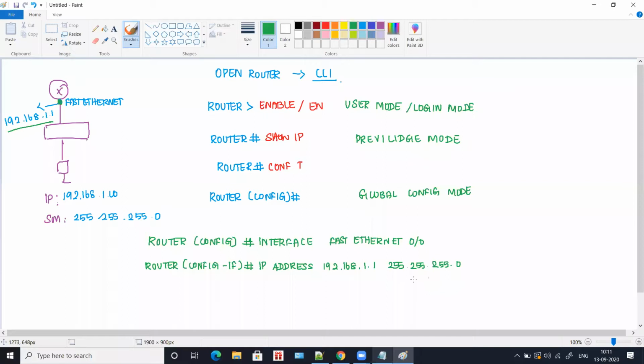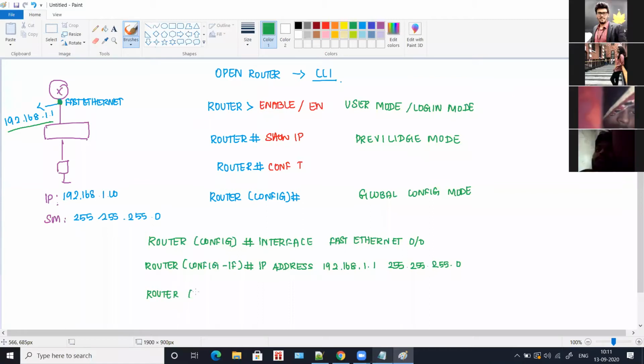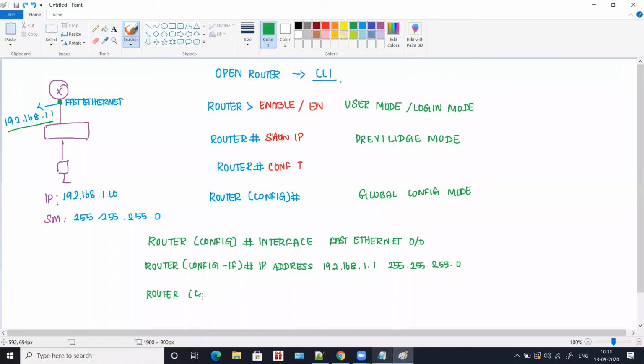You type this subnet mask and hit enter, and again the next line comes: config hyphen if, and on the next line you have to type no shutdown.